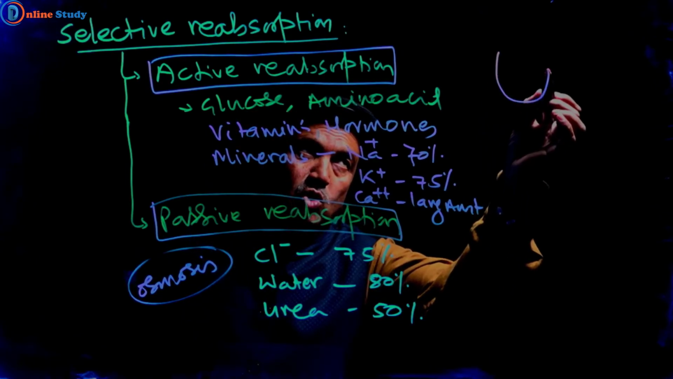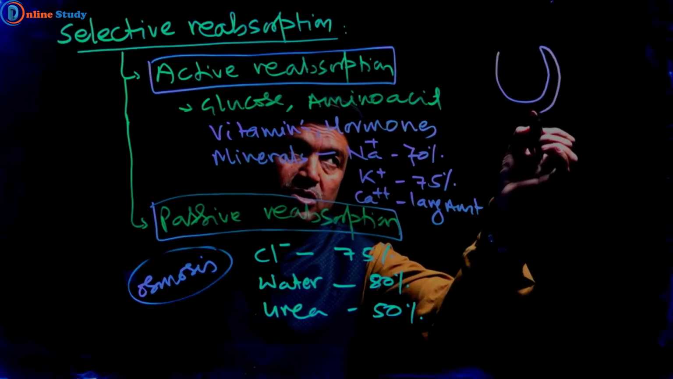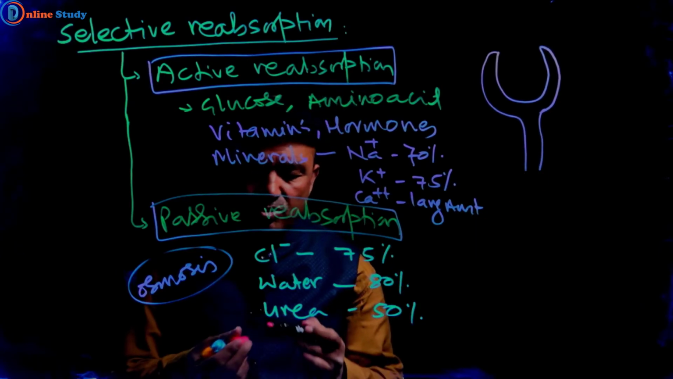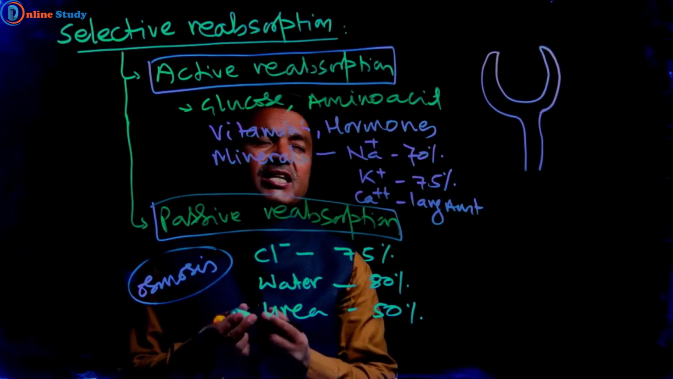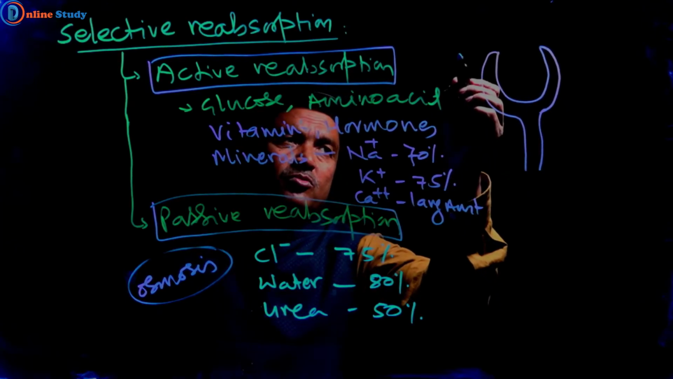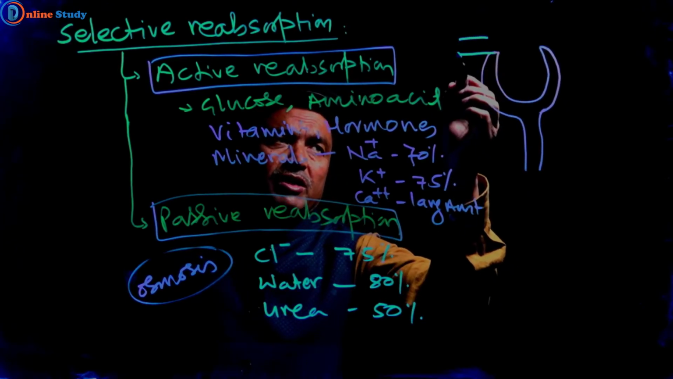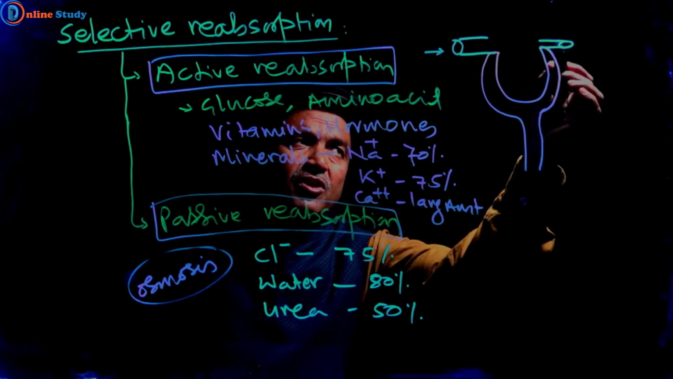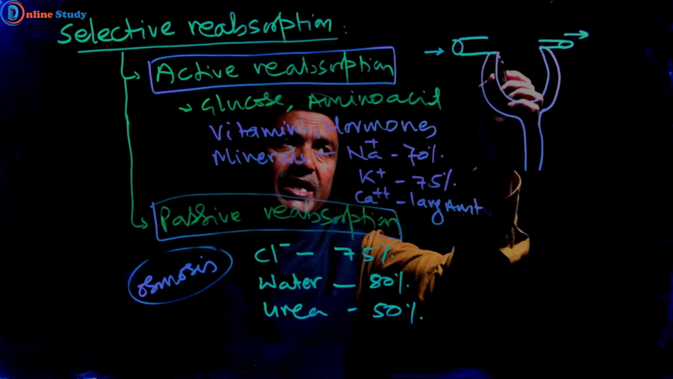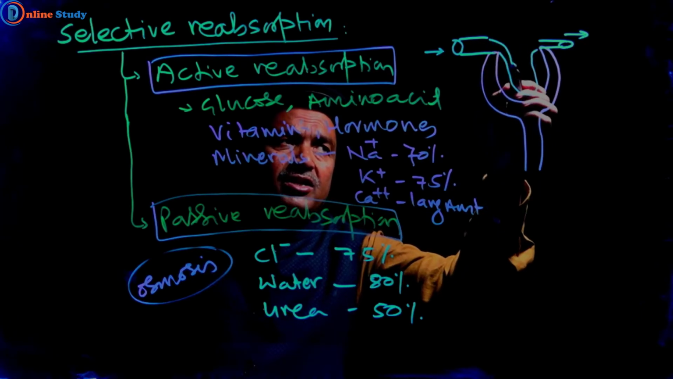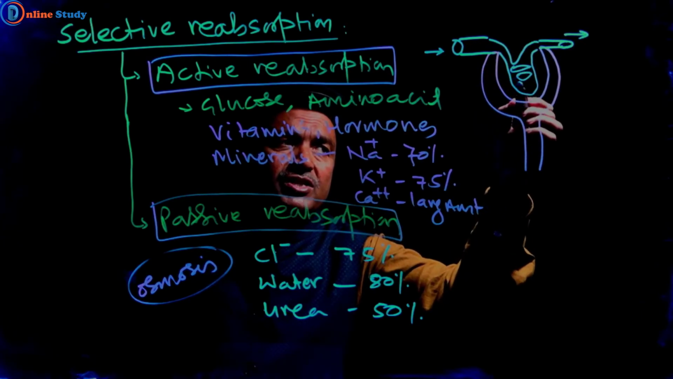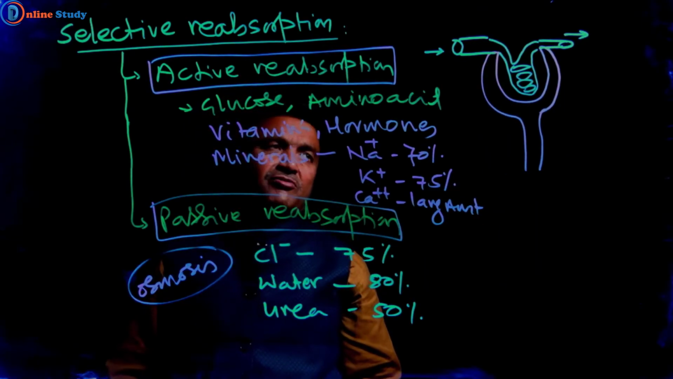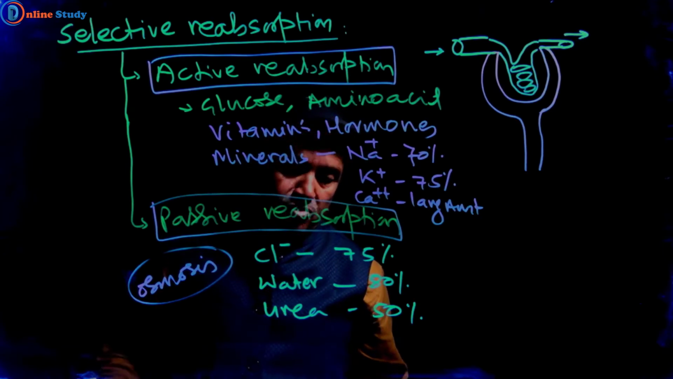Now we can see here the structure. This is Bowman's capsule. Blood enters and is taken out through the efferent arteriole. And here we can see a tuft of capillaries, that is the glomerulus.